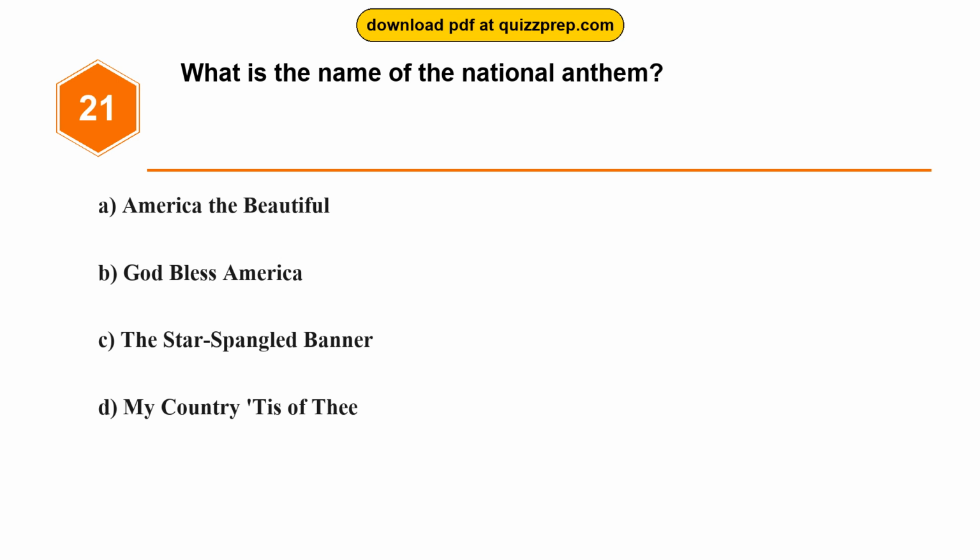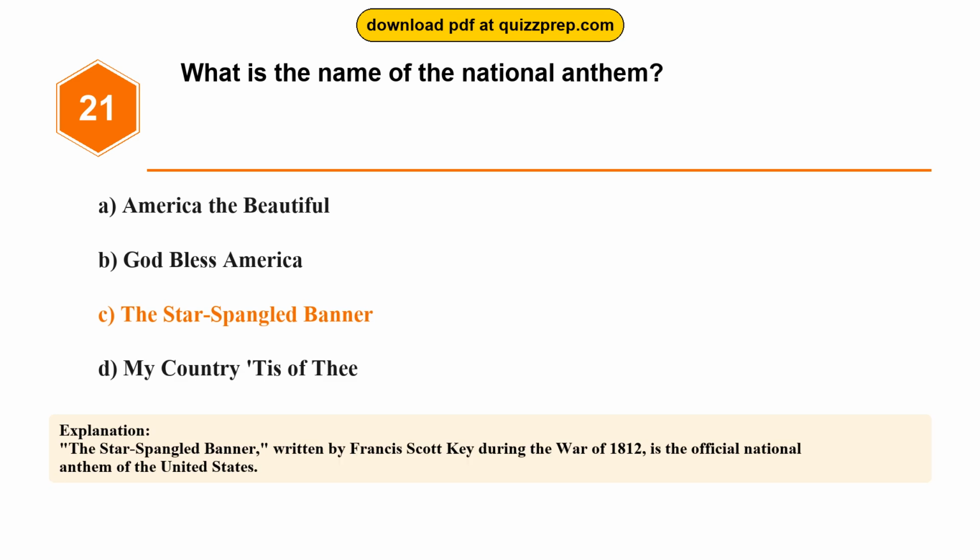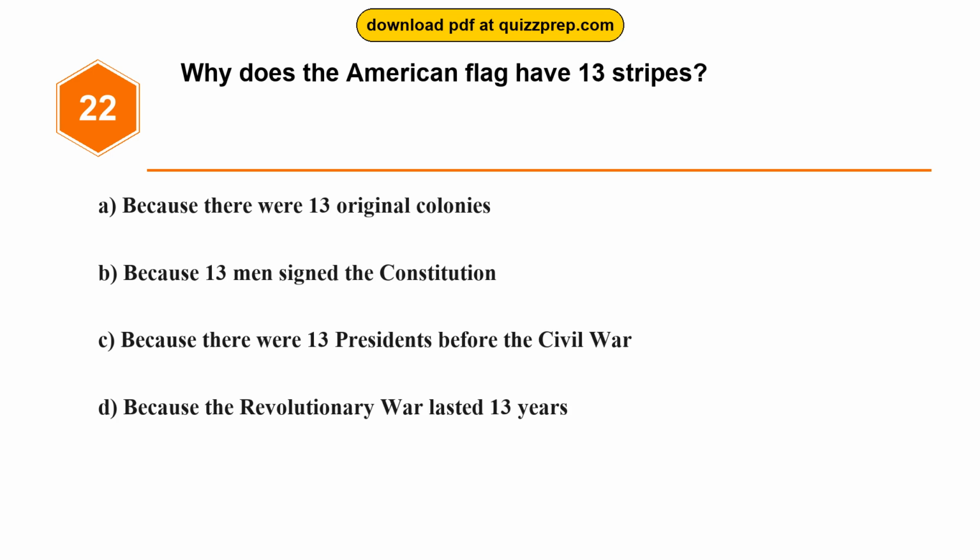Question 21. What is the name of the national anthem? Option A, America the Beautiful. Option B, God Bless America. Option C, The Star-Spangled Banner. Option D, My Country, 'Tis of Thee. The correct answer is option C, The Star-Spangled Banner. The Star-Spangled Banner, written by Francis Scott Key during the War of 1812, is the official national anthem of the United States.